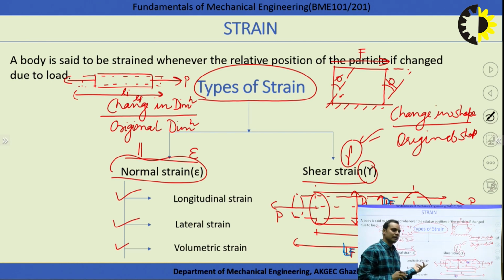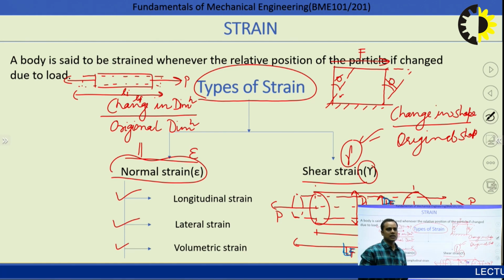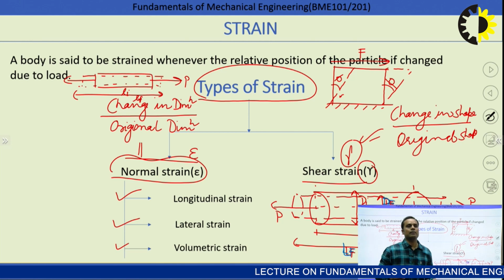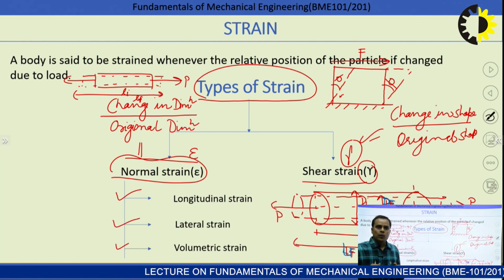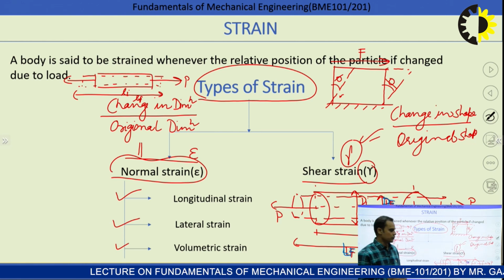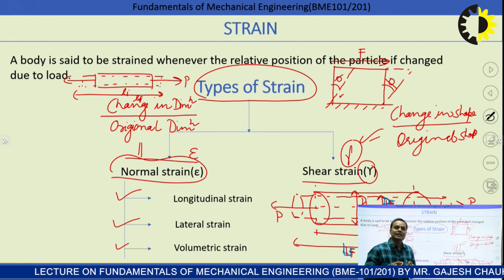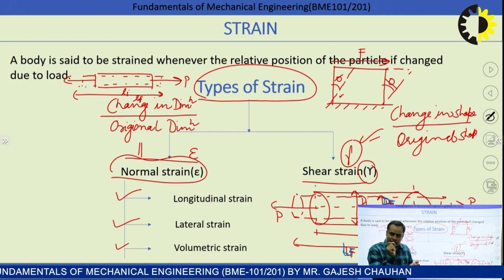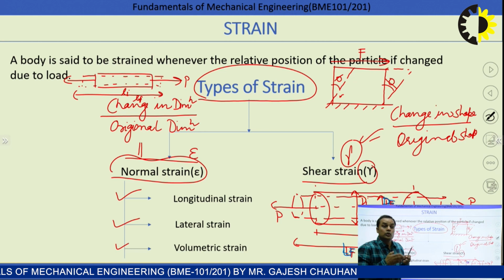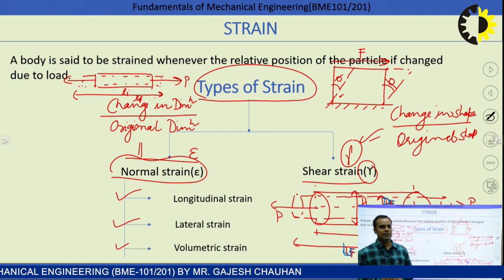As I was describing, longitudinal strain is a type of normal strain, and normal strain is nothing else but the change in dimension to the original dimension. Now the important factor is which dimension. In the case of longitudinal strain, which dimension do we have to consider? The dimension in the direction of the applied load, whatever change has taken place to the original dimension in that direction.